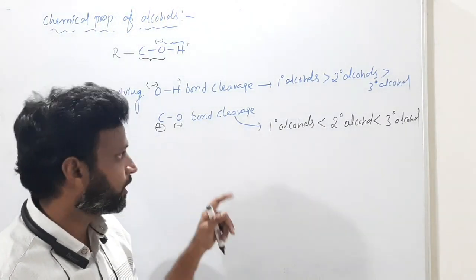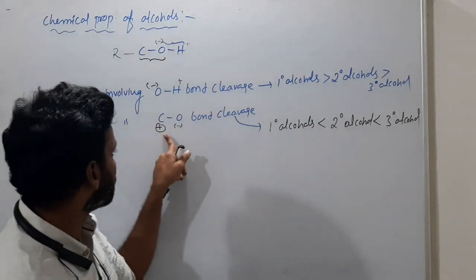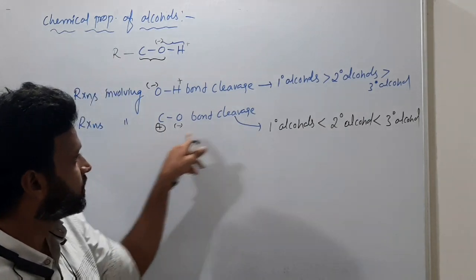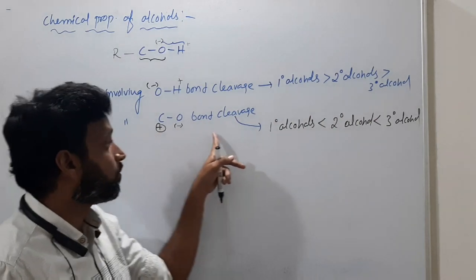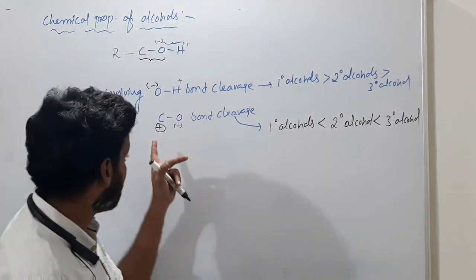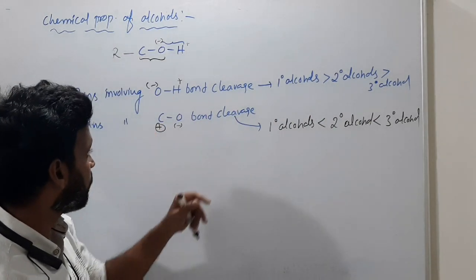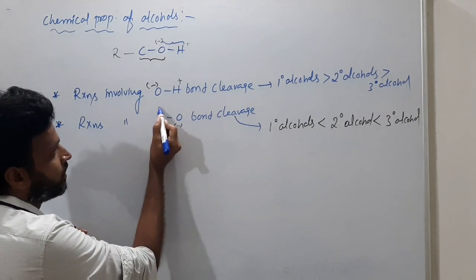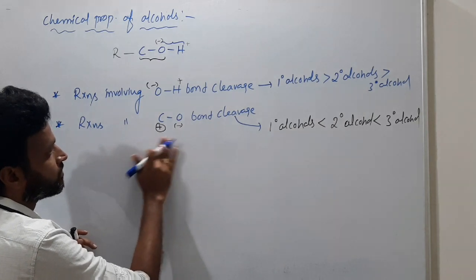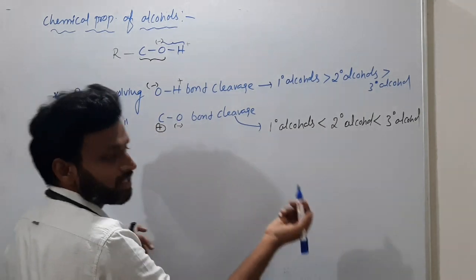I will tell you the reason for that. And in reactions involving CO bond cleavage, tertiary alcohols are more reactive. I told you the reason already: in CO bond cleavage, oxygen gets minus and carbon gets positive. Which carbocation is more stable? Tertiary carbocation.